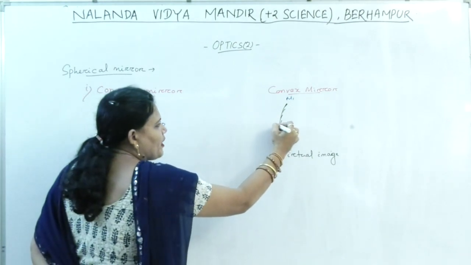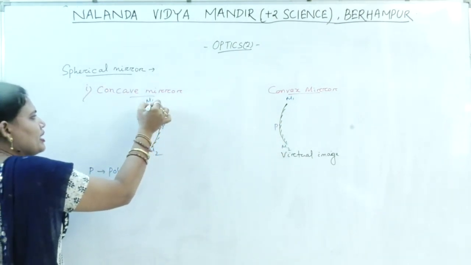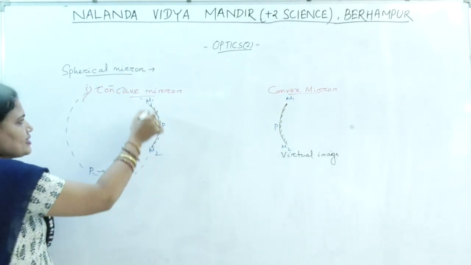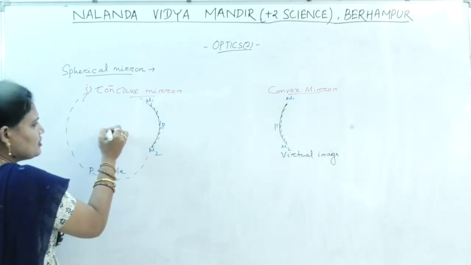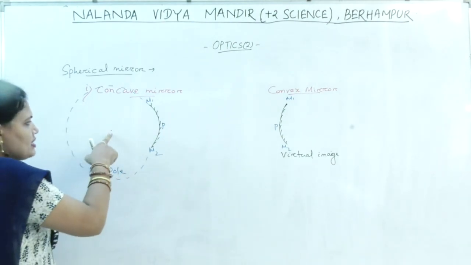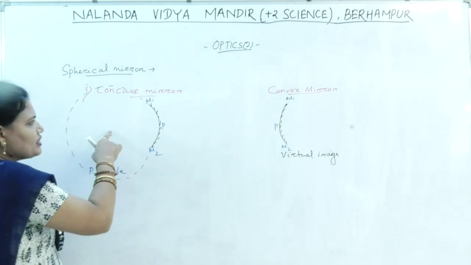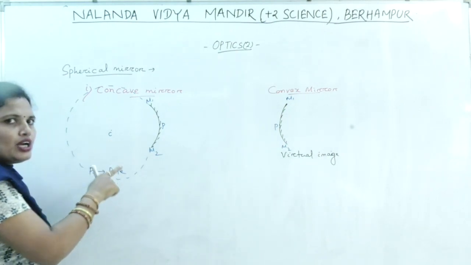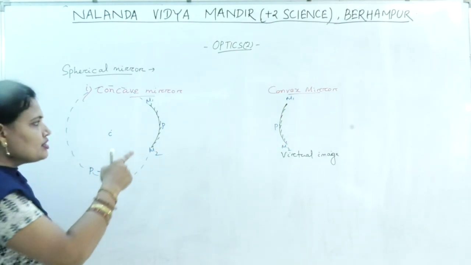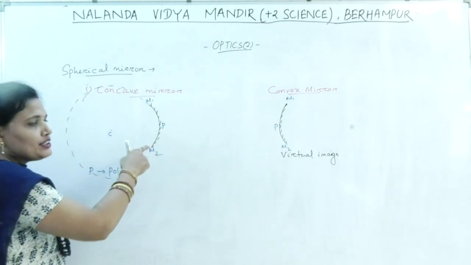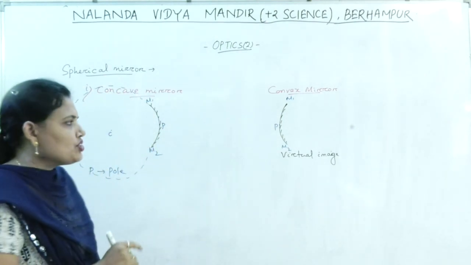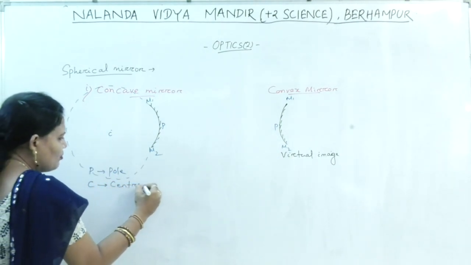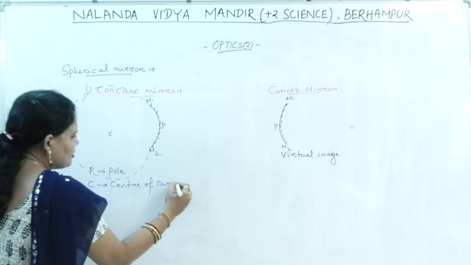This is P. Now, this spherical mirror is the part of a big sphere, and this sphere has a center at this point. This point is known as the center of curvature of the spherical mirror. So what is the center of curvature? The center of curvature is the center of the hollow sphere of which the spherical mirror is a part. So this is your center of curvature, C.